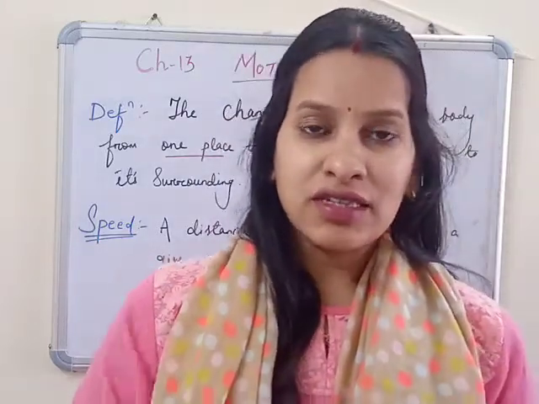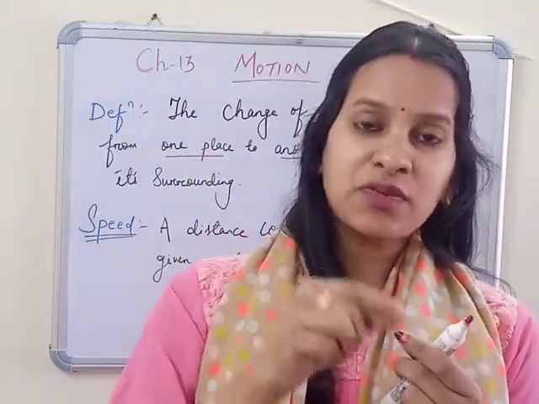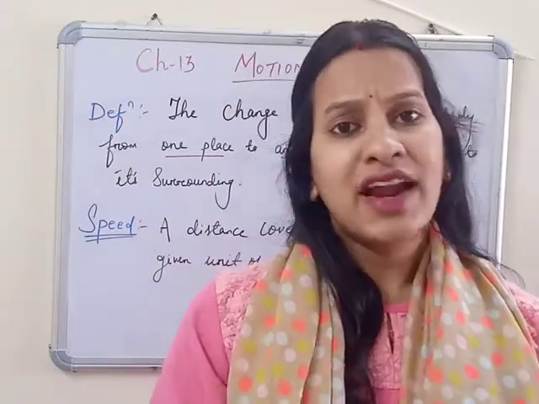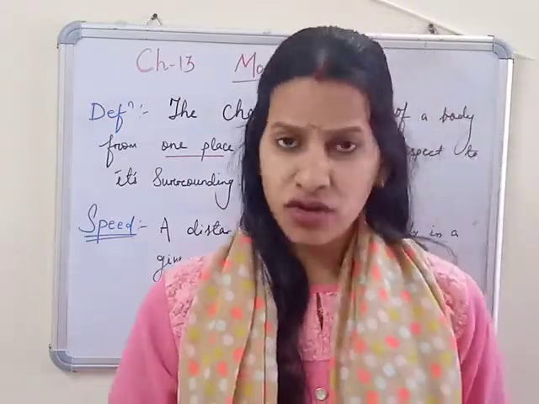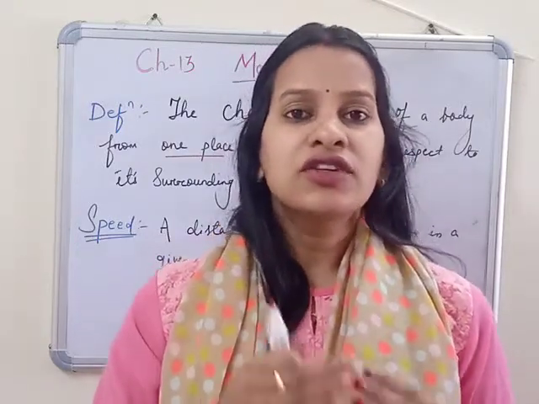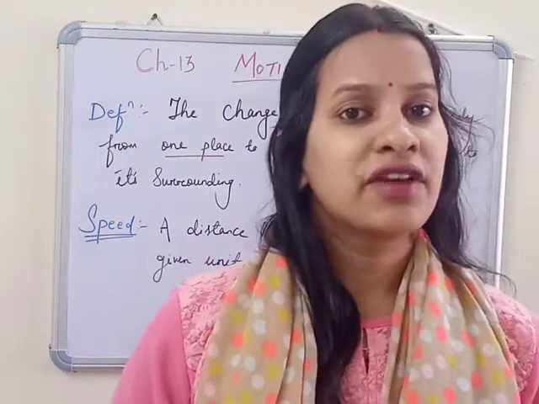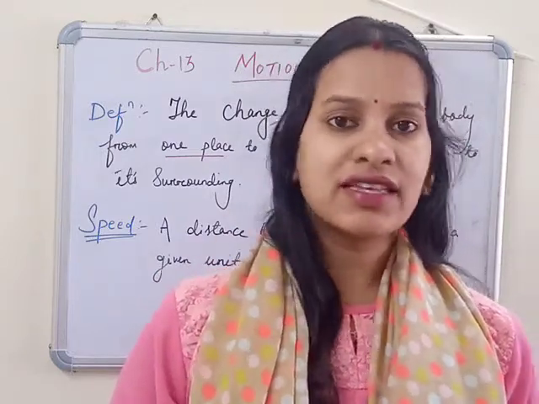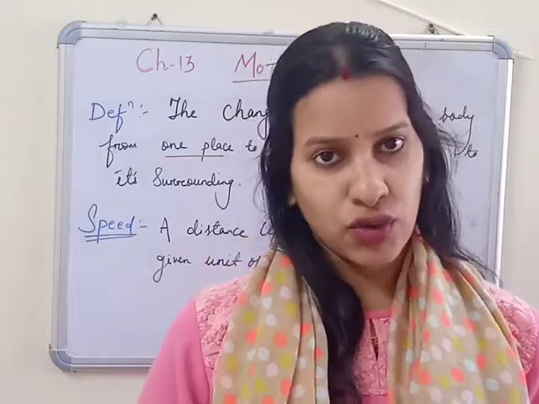Vibratory motion means the object is in the same place but it is only vibrating. Random motion, this motion does not have any particular time period. So the different types of motion you have already read in class 6. Just revise that so you will know it.